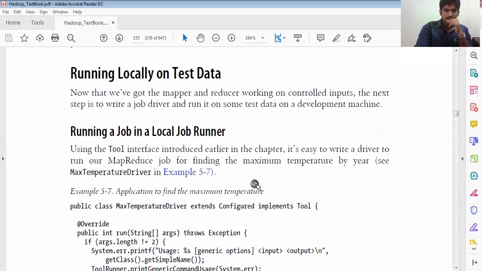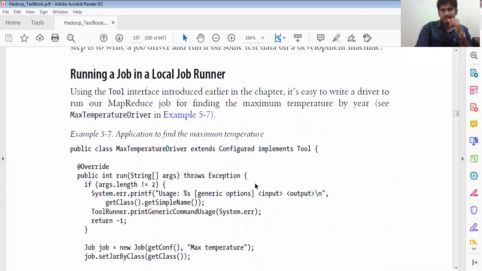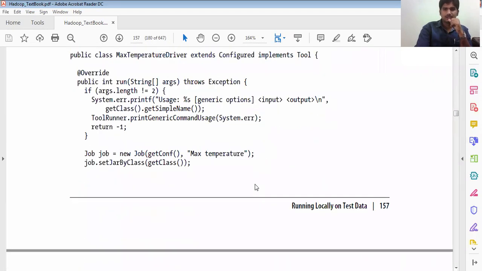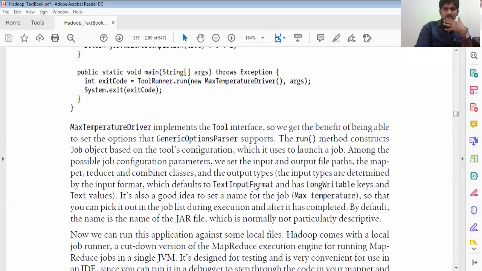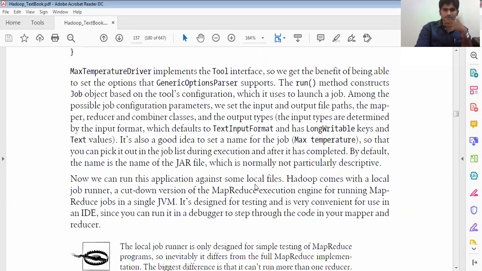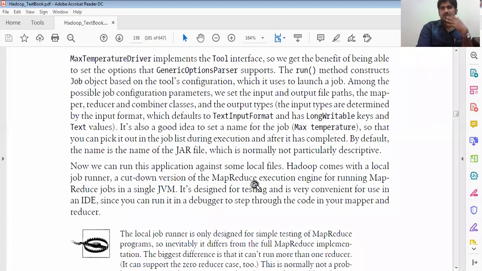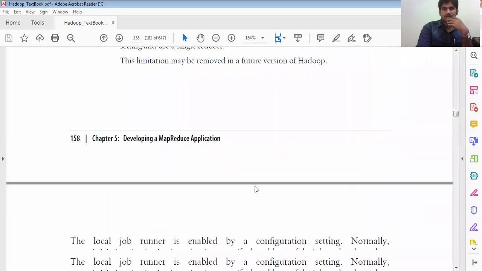Running locally on the test data. When we install the local Hadoop system, how are we going to do it? This is the simple theory of how the max temperature driver is going to work.